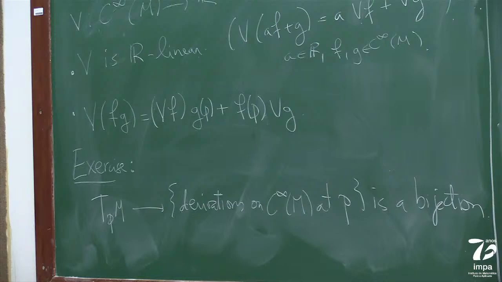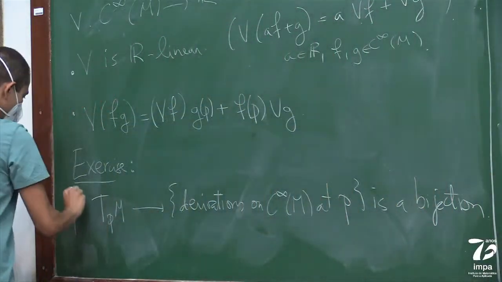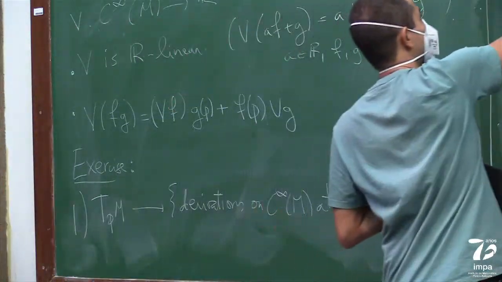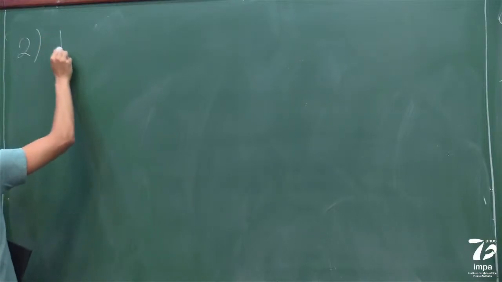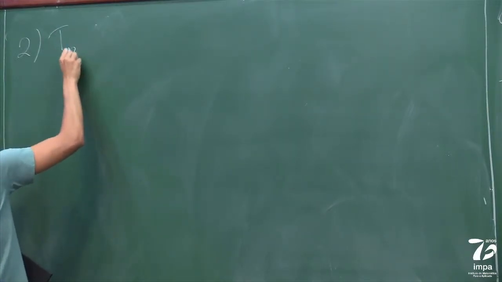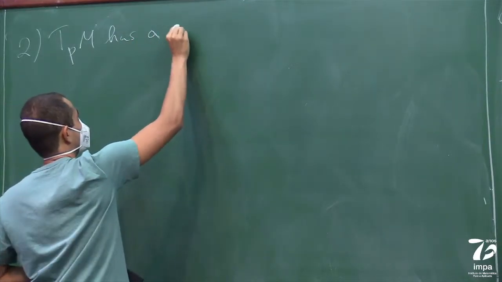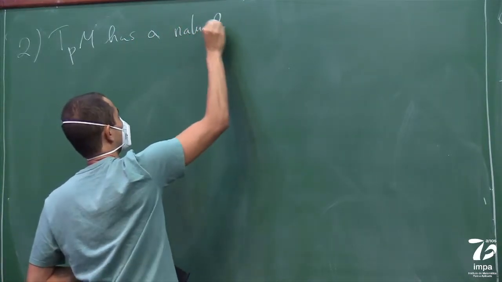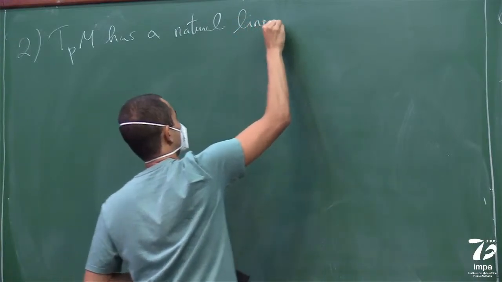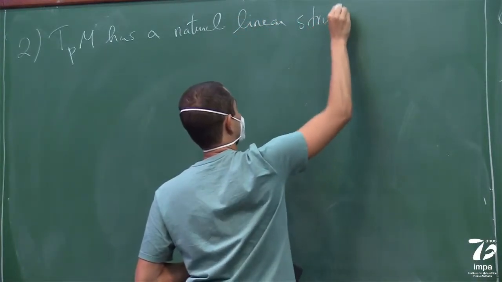So, exercise 1 and exercise 2, therefore this space has a natural linear structure.